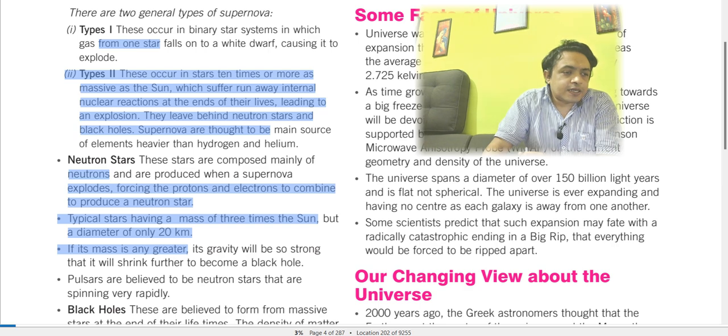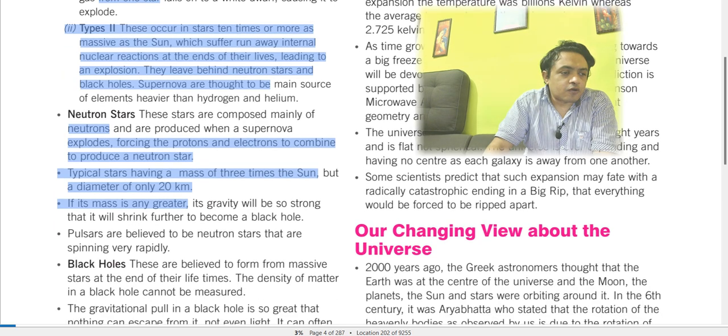If its mass is any greater, its gravity will be so strong that it will shrink further to become a black hole. Pulsars are believed to be neutron stars that are spinning very rapidly. Black holes are believed to form from massive stars at the end of their lifetime.